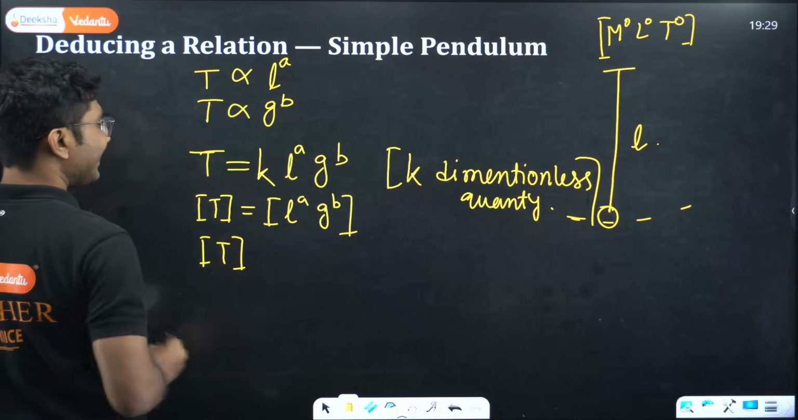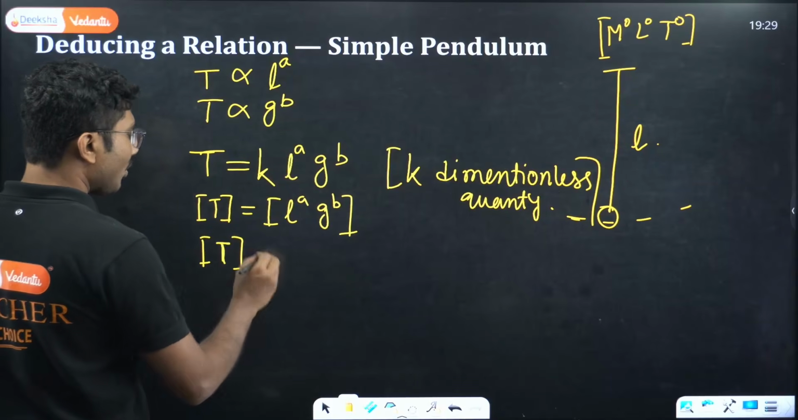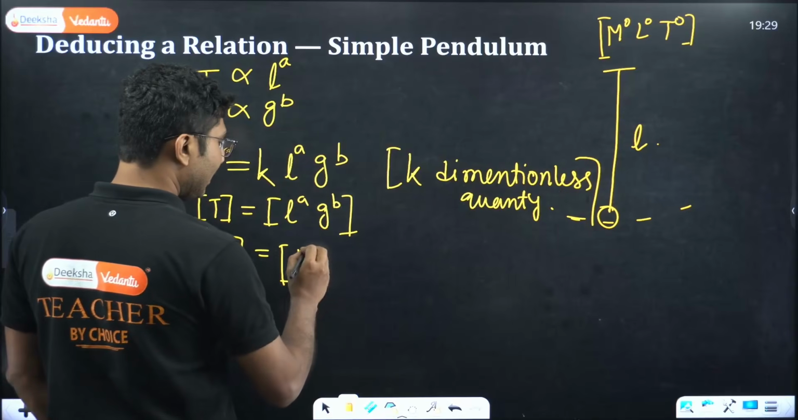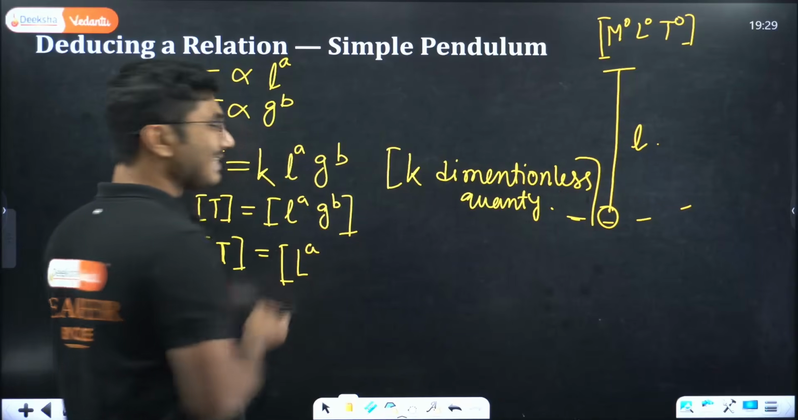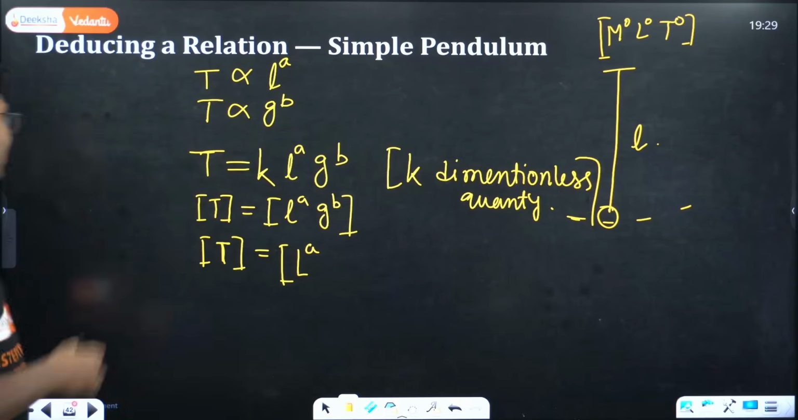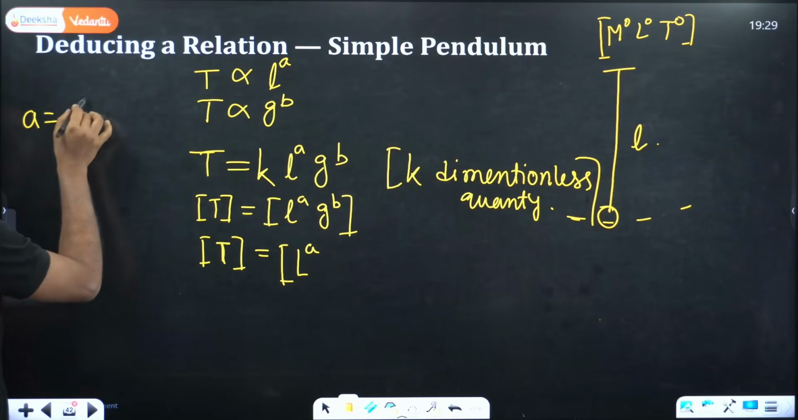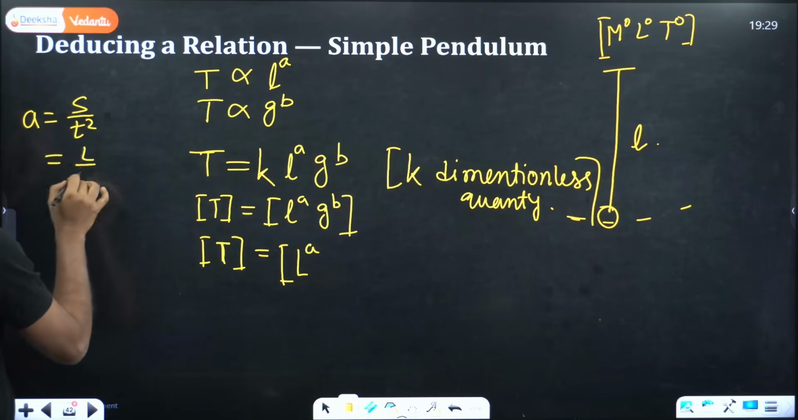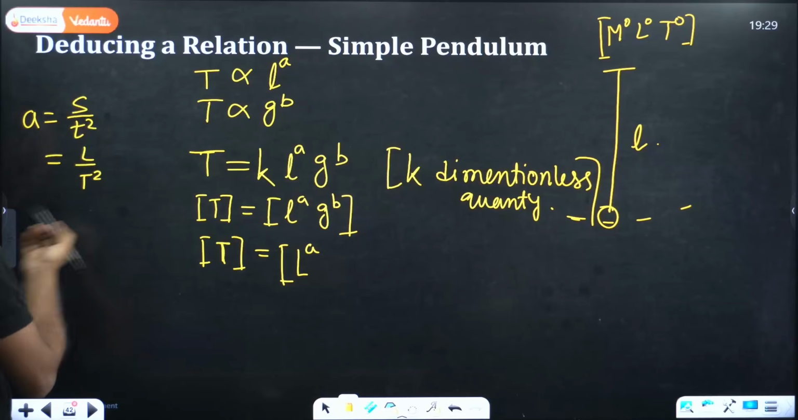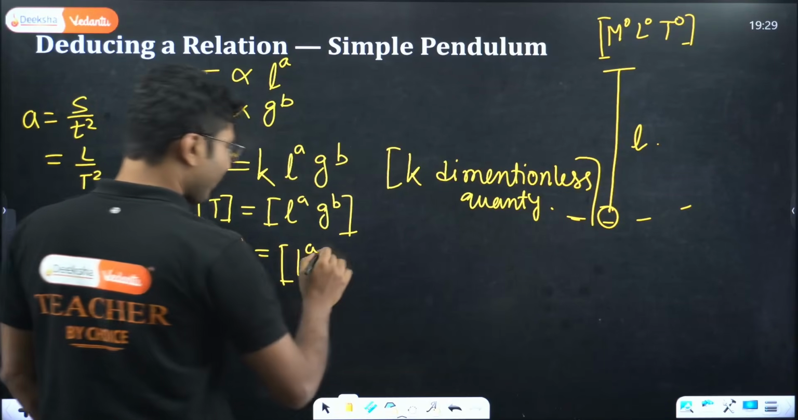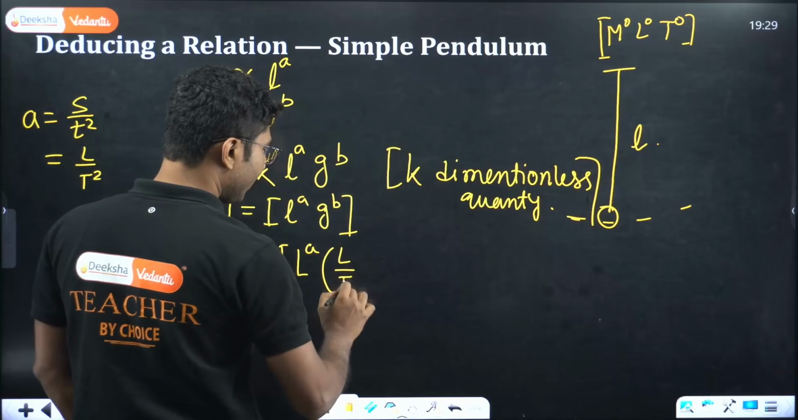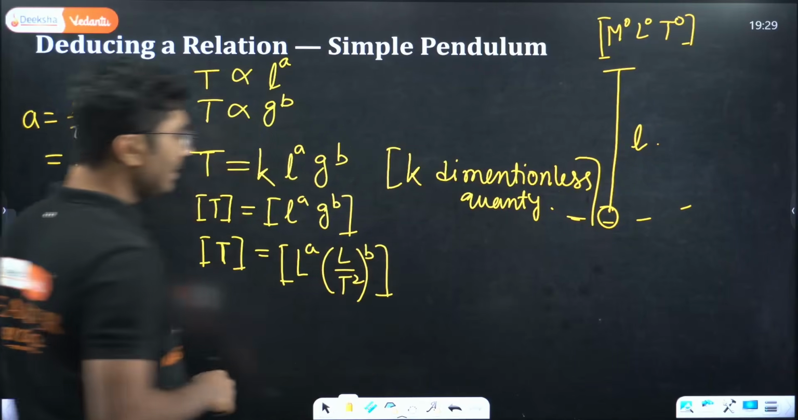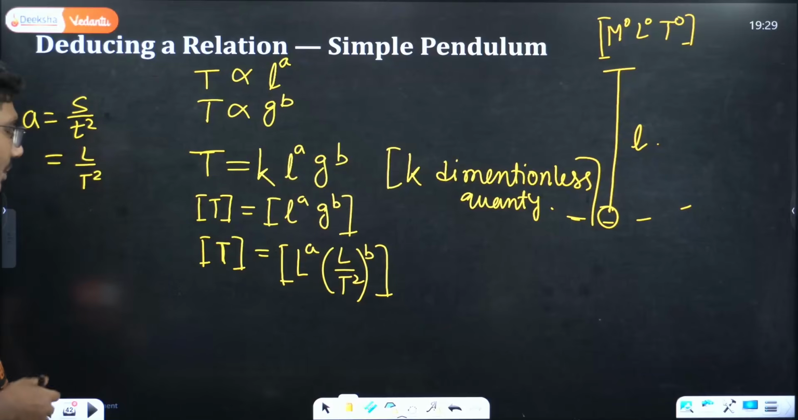Okay, time period T, time dimension is also T. What about L? L is the length of the wire, so its dimension will be L, L to the power a. G is acceleration. What is the dimension of acceleration? I already showed you acceleration is s by t square, so it is L by t to the power 2. Okay, L by t square. For now we are writing it like this only. In future maybe we will change it. So this is L by t square to the power b.